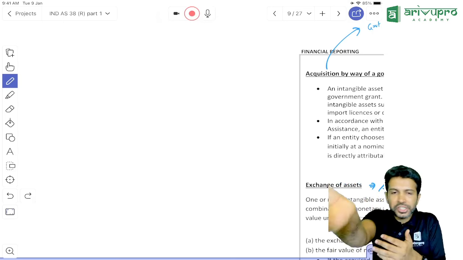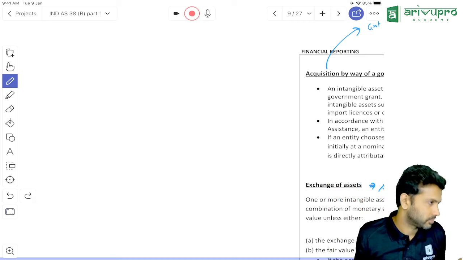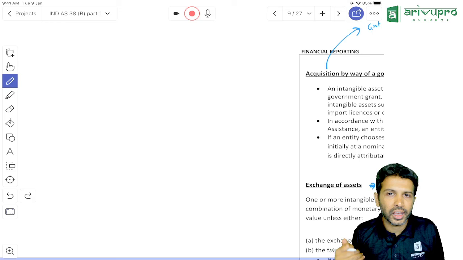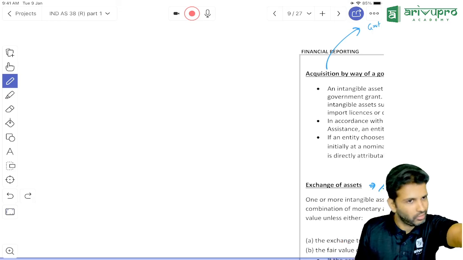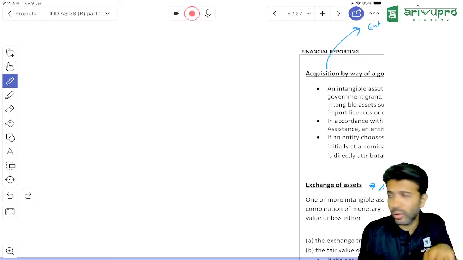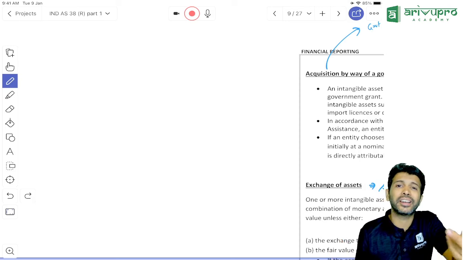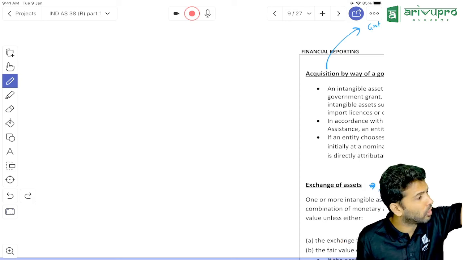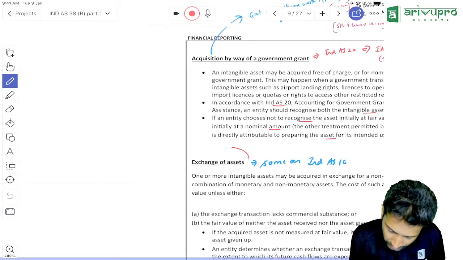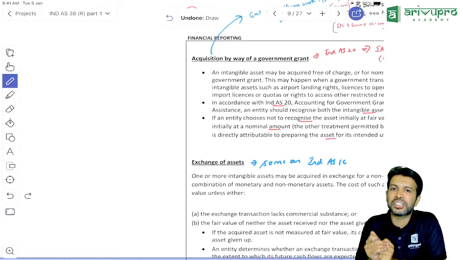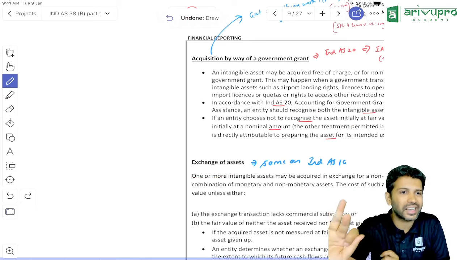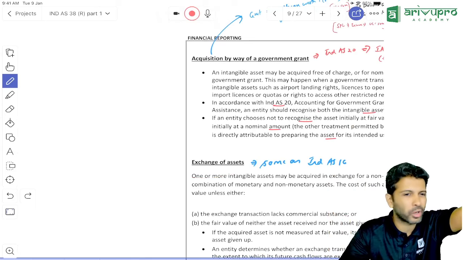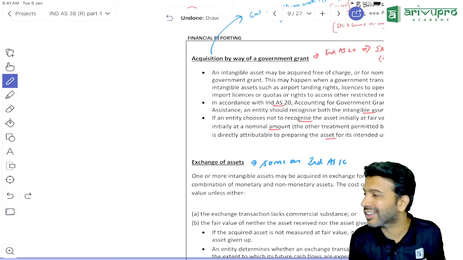Perfect. We have purchased a software by giving away a car. We have purchased a license by giving away a building. Like this, both are what? Land, building. Building is also a non-monetary item. License, software is also non-monetary. You are purchasing an intangible asset, but not by paying cash entirely, but by giving some other non-monetary asset. That scenario only we call exchange.